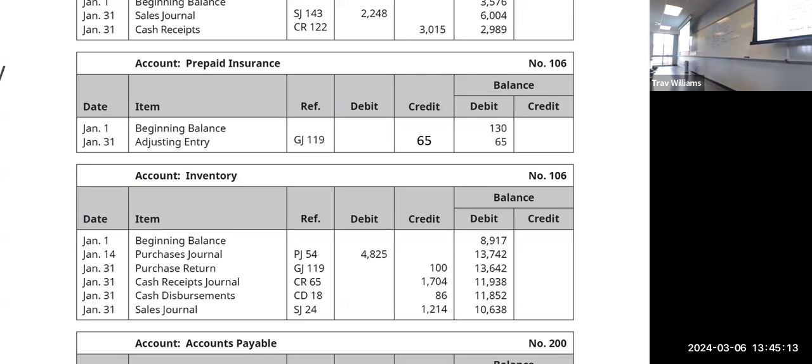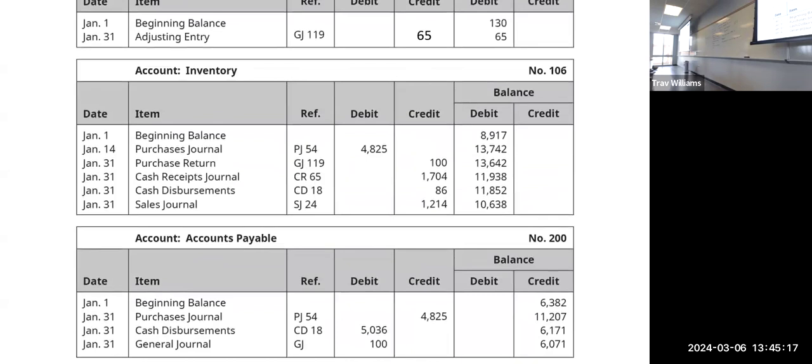And let's look at the accounts payable accounts. Okay, so we have a beginning balance. We bought some more inventory on account, so obviously our accounts payable goes up. Cash disbursements, page 18. Accounts payable is going down. Well, we must have made a payment to our suppliers, right? So our accounts payable goes down.